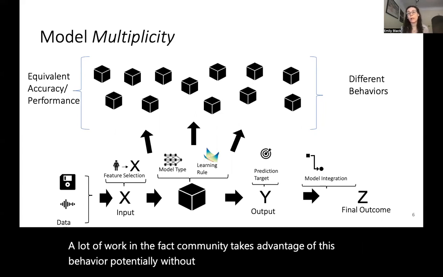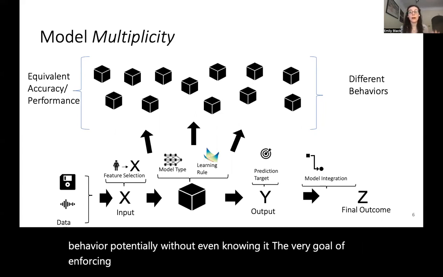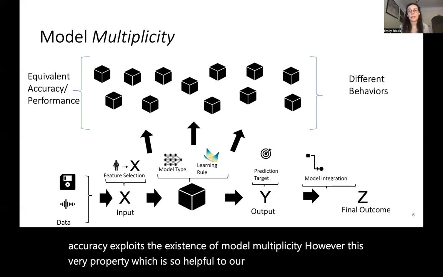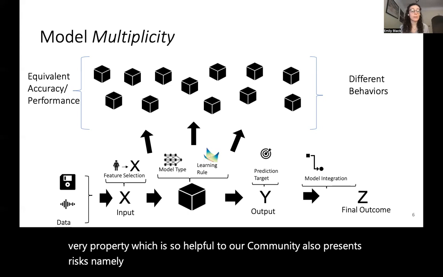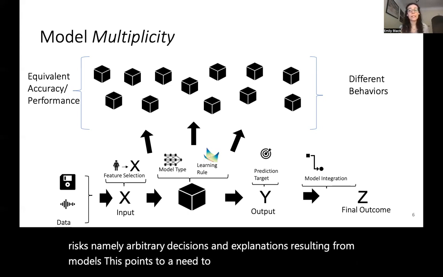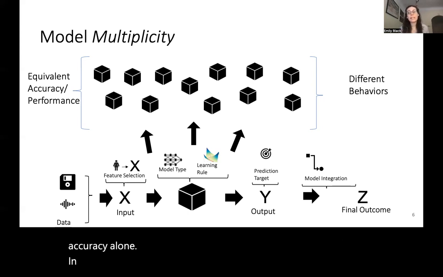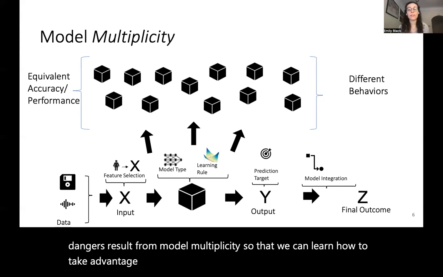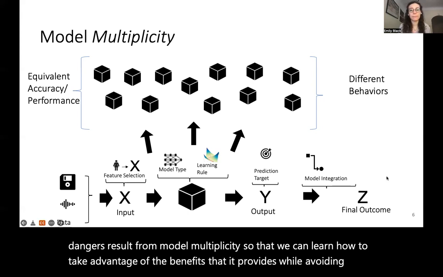A lot of work in the fairness community takes advantage of this behavior, potentially without even knowing it. The very goal of enforcing fairness constraints on a model at negligible cost to accuracy exploits the existence of model multiplicity. However, this very property, which is so helpful to our community, also presents risks, namely arbitrary decisions and explanations resulting from models. This points to a need to justify model choice beyond accuracy alone. In the paper, we want to be explicit about how opportunities and dangers result from model multiplicity so that we can learn how to take advantage of the benefits that it provides while avoiding its downfalls.